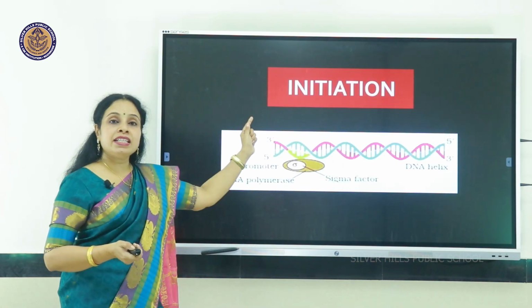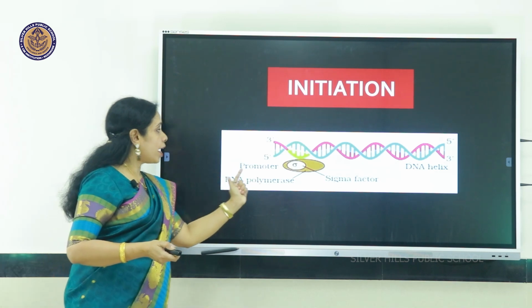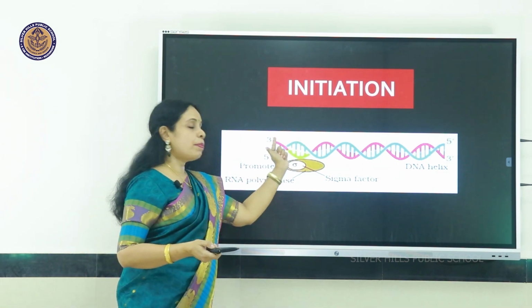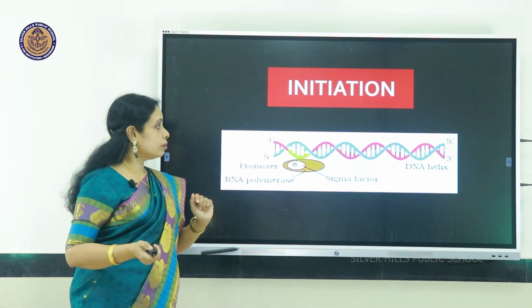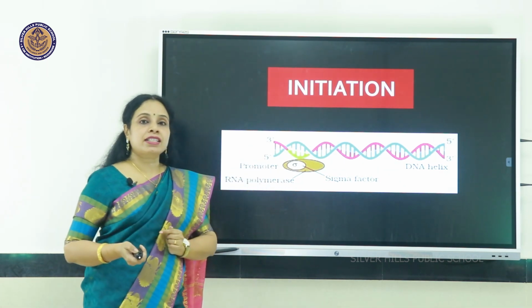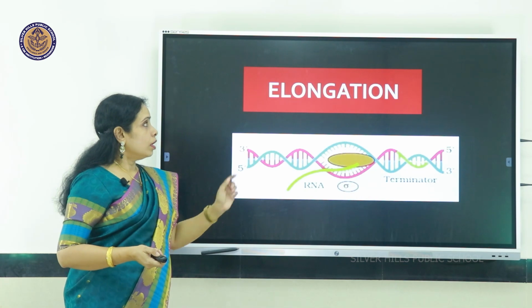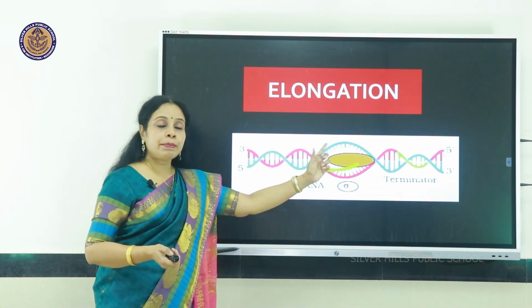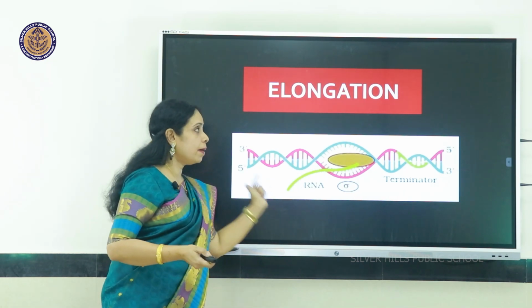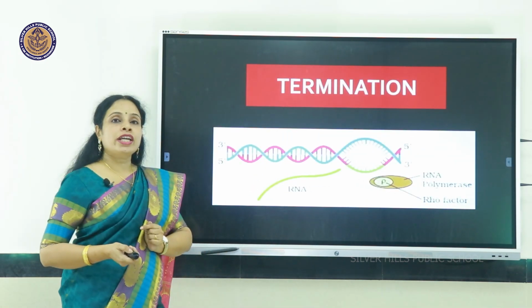The first step, initiation, where the RNA polymerase attaches to the DNA. There is also the sigma factor. Then it reads the template strand and forms the RNA. That is called elongation.